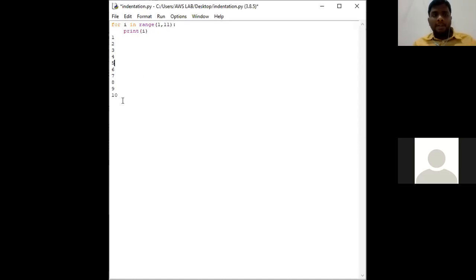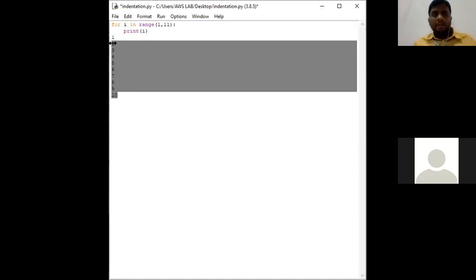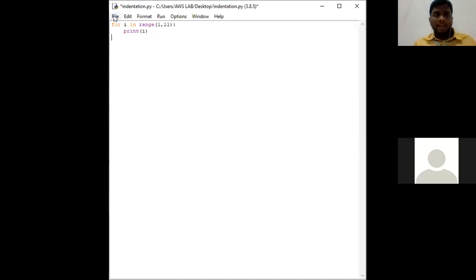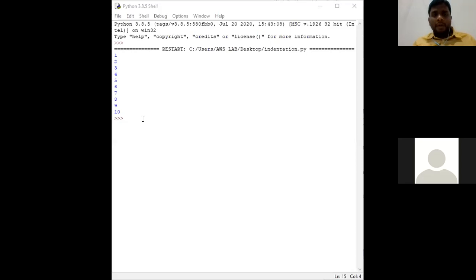So when I press the F5 button, the output will be like this: 1, 2, 3, 4, 5, 6, and so on up to 10. Okay, we shall check whether what I said is correct or not. Go to Run Module. I shall show you the output screen. See, the output will be 1, 2, 3, 4, 5, 6, 7, 8, 9, 10.